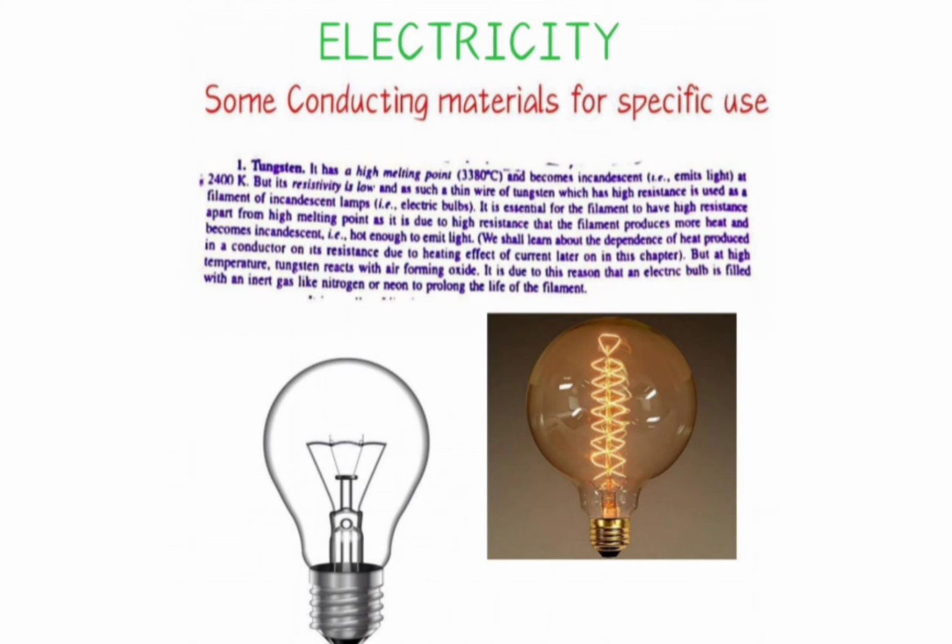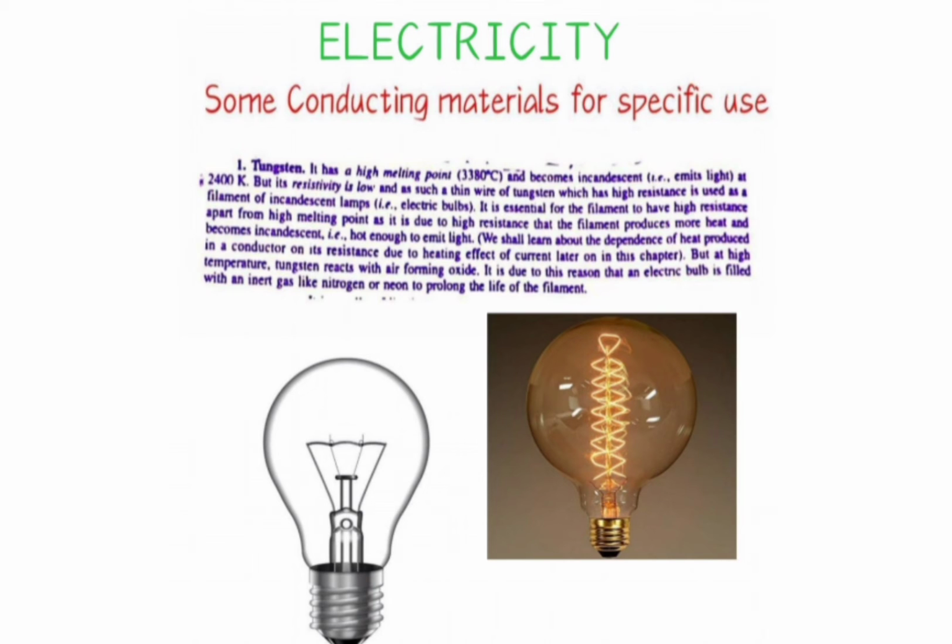This bulb has a filament, like you can see here. This filament is made of some conducting material, because in a bulb we need a material that is conducting so that electric charge or electric energy can flow. So the material used in our incandescent bulb must be a conducting material, and in this incandescent yellow bulb, the material used to emit light is tungsten.